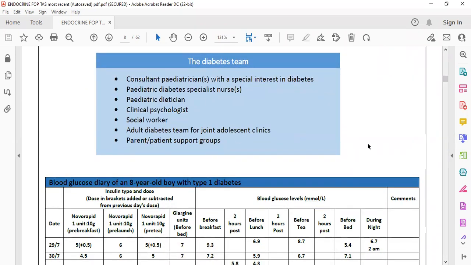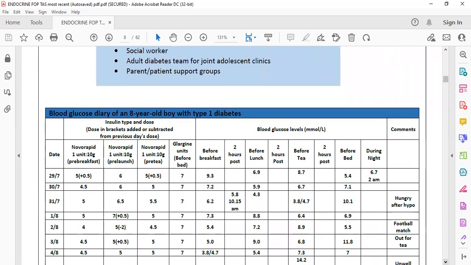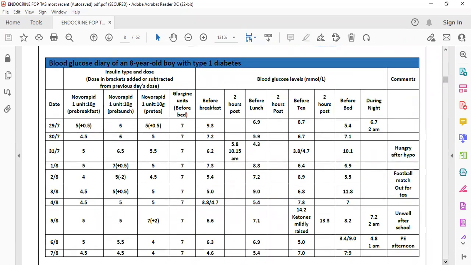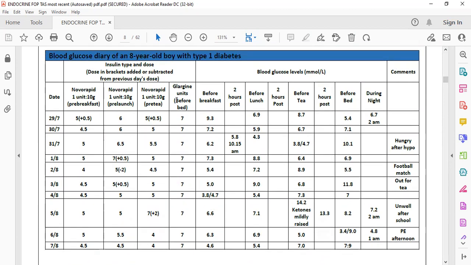I say this because there are some recall questions related to these things. The diabetic team frequently arranges some programs, which are very helpful for the patient. Now, every patient after diagnosis is given a chart that they have to maintain, and when they come for follow-up, they bring it.